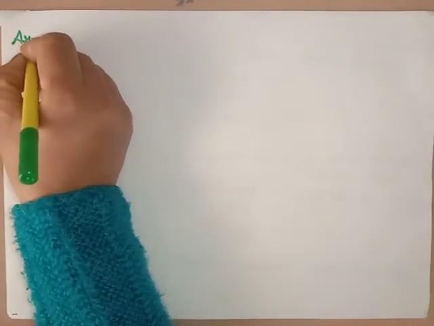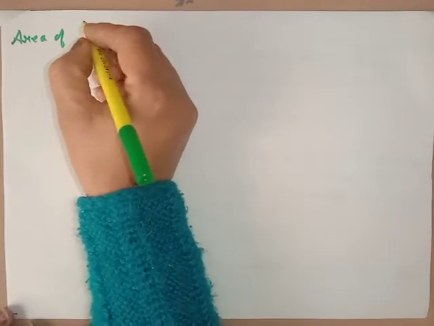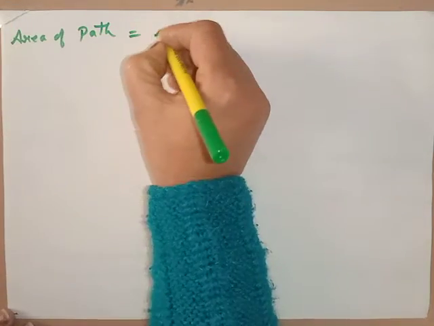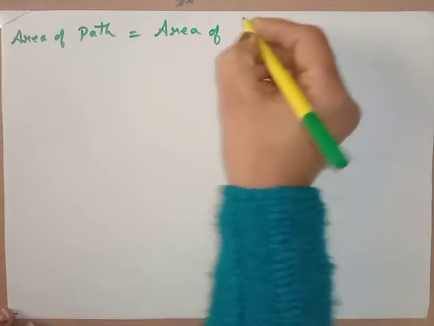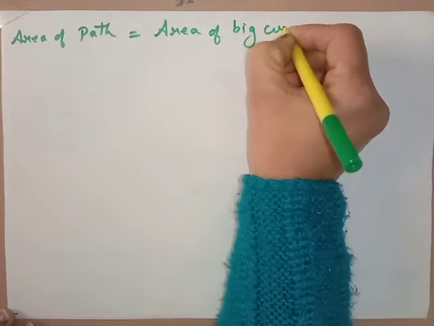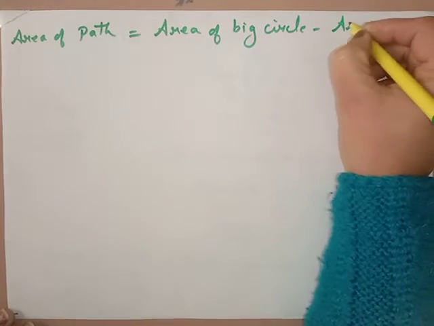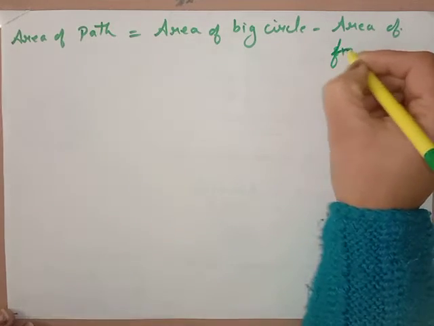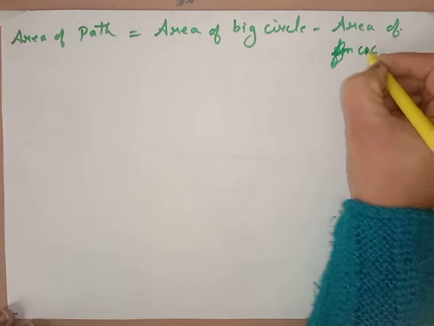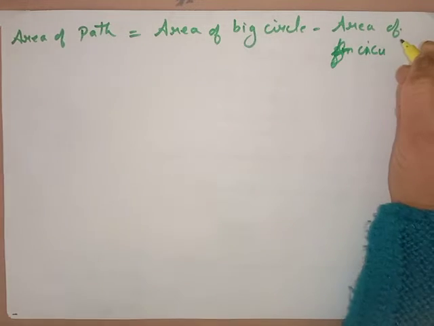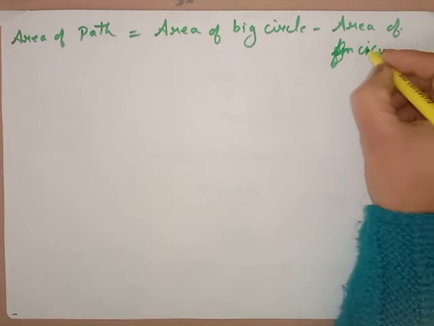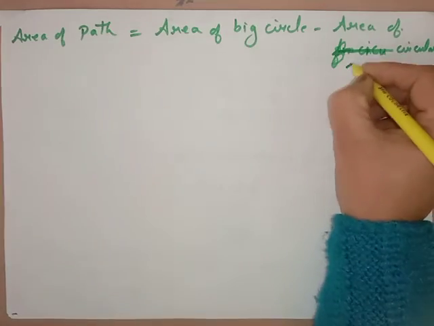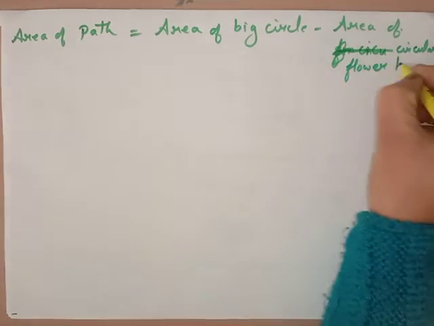Now we have to find the area of the path, that will be the area of the big circle minus the area of the circular flower bed.